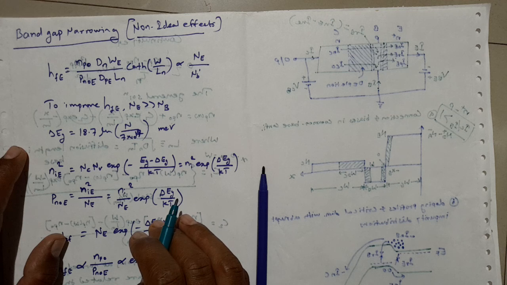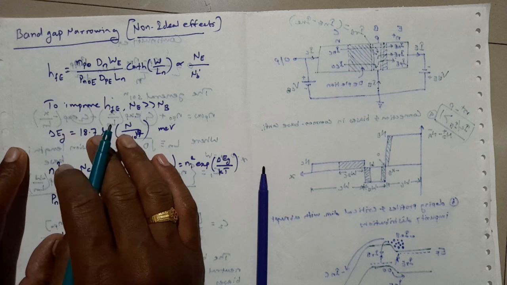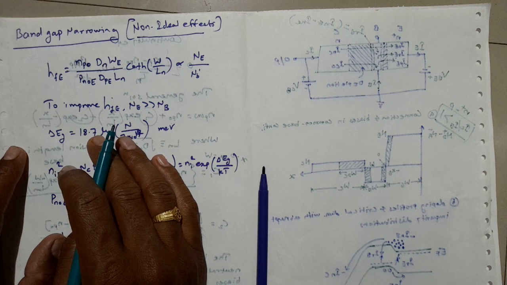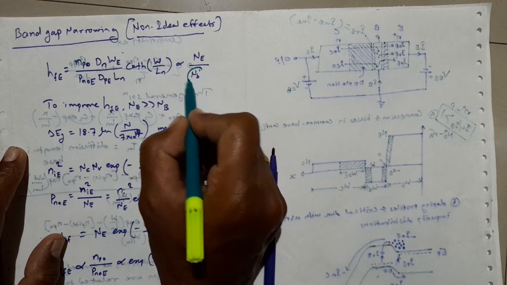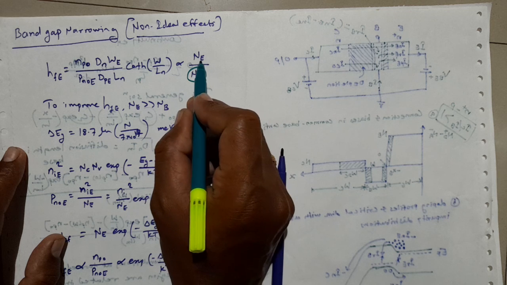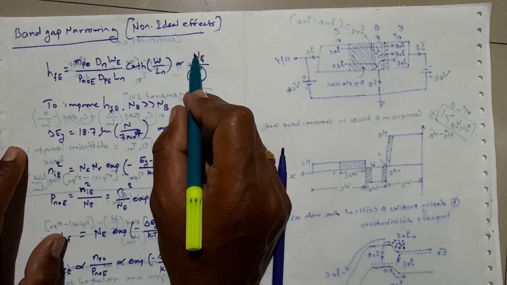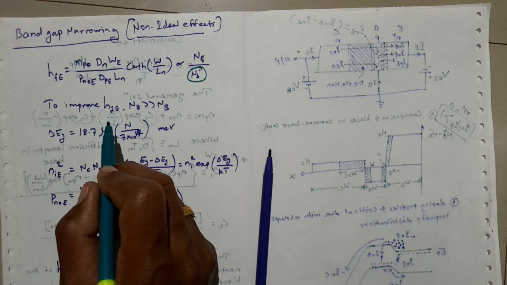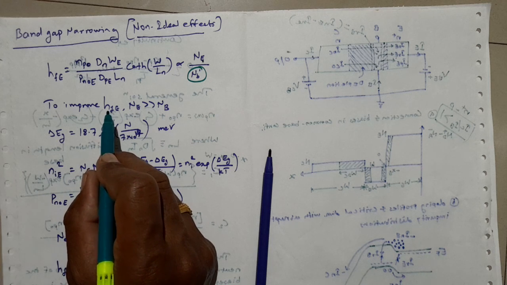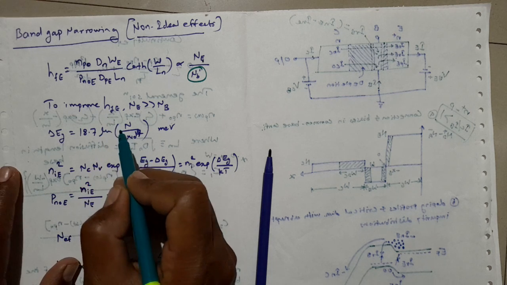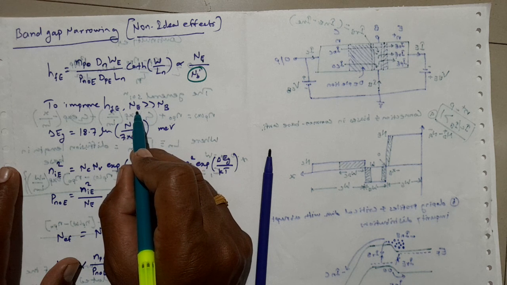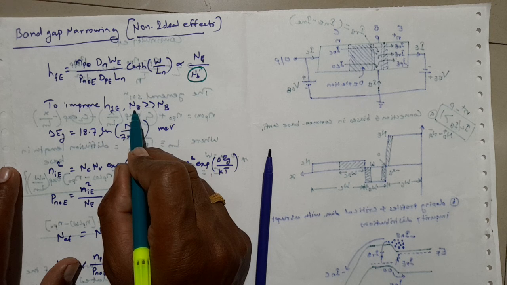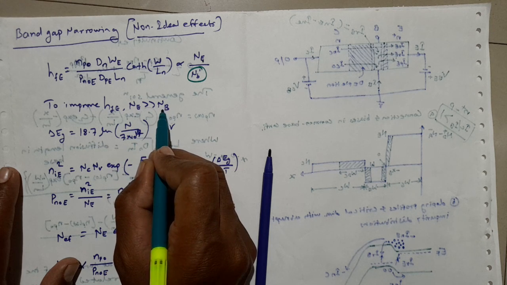When we are trying to calculate this amplification factor, there is another important and dominant factor besides the Gummel number, that is NB dash, which is the emitter doping concentration, NE. Now if we want to improve this amplification factor, that is HFE, the emitter has to be heavily doped than the base, so that the carrier concentration in the emitter is very large compared to the carrier concentration in the base.